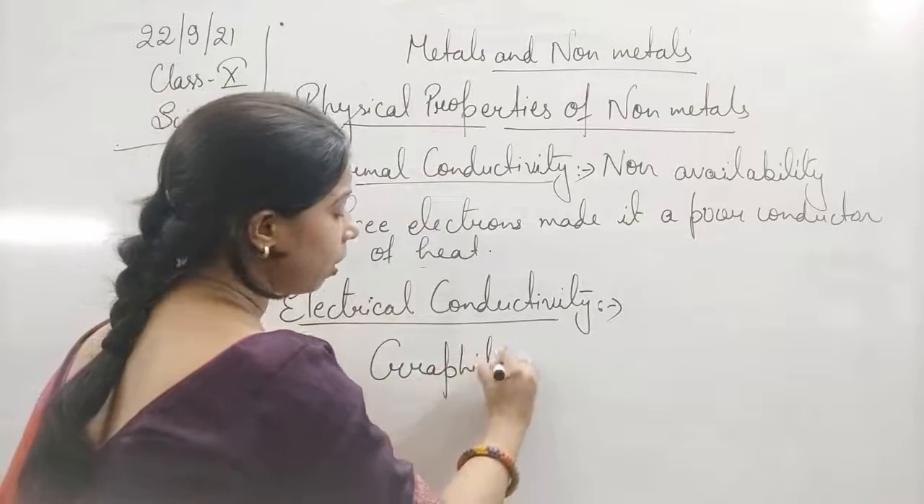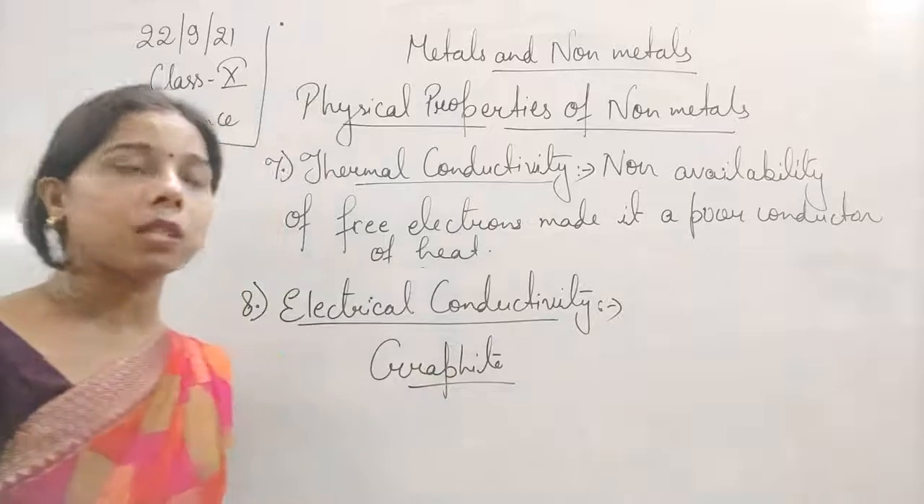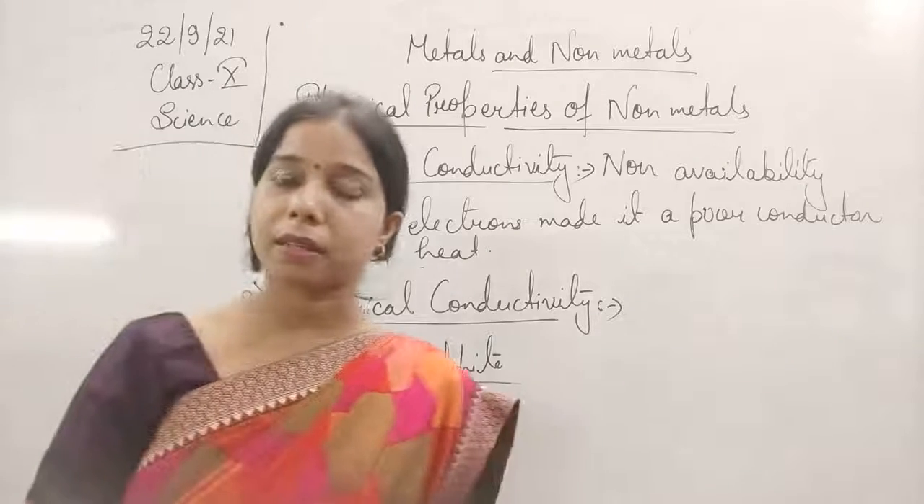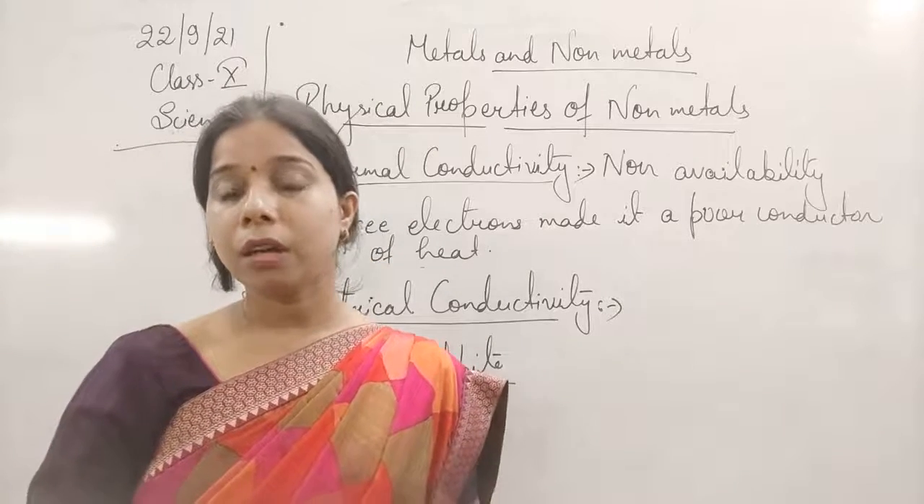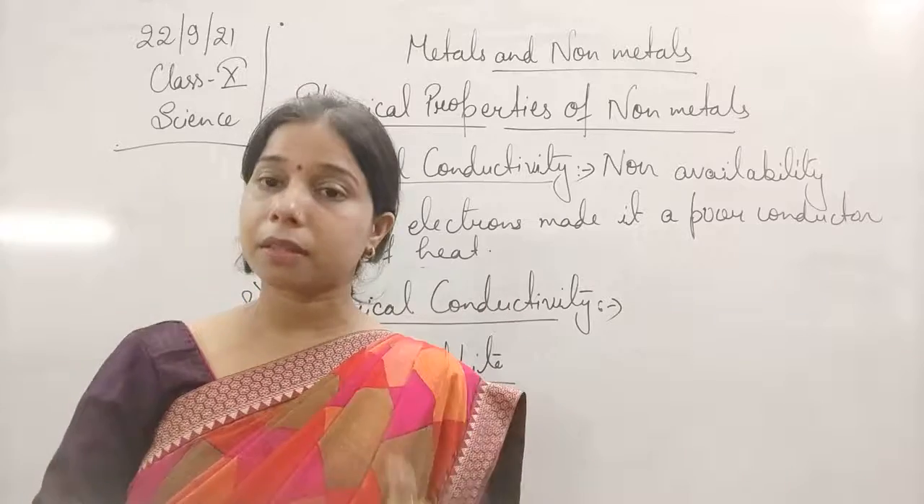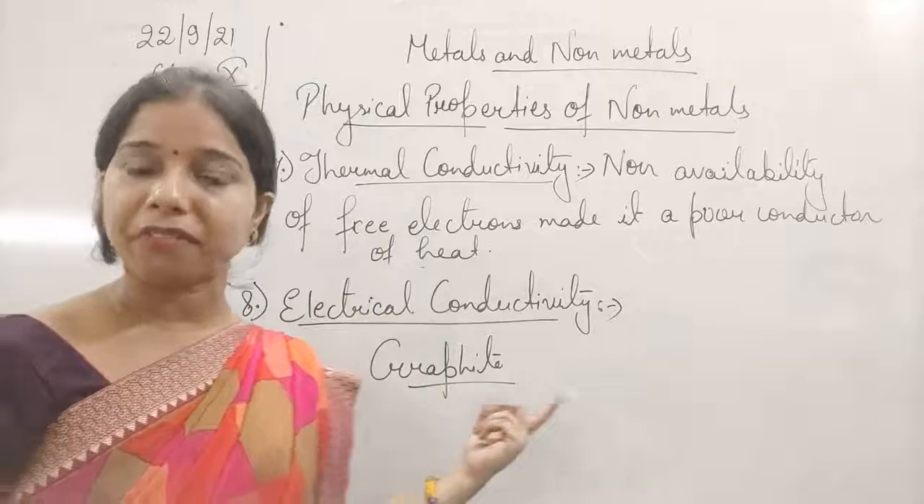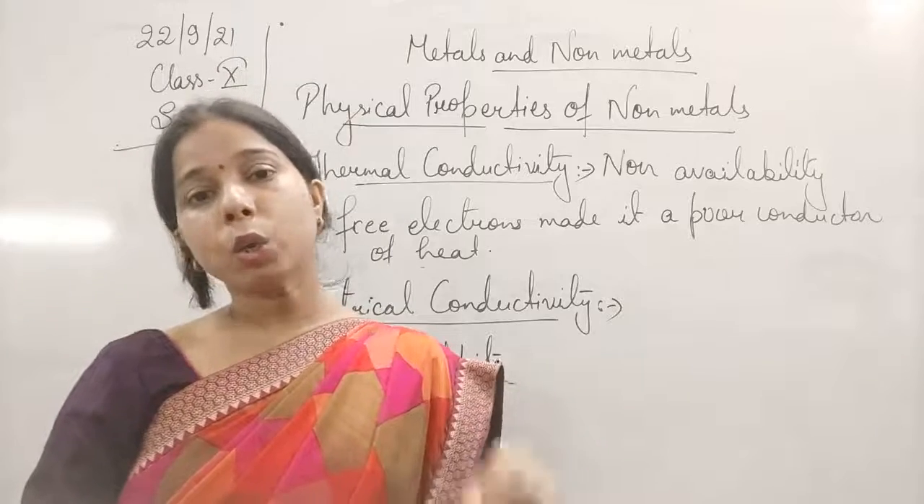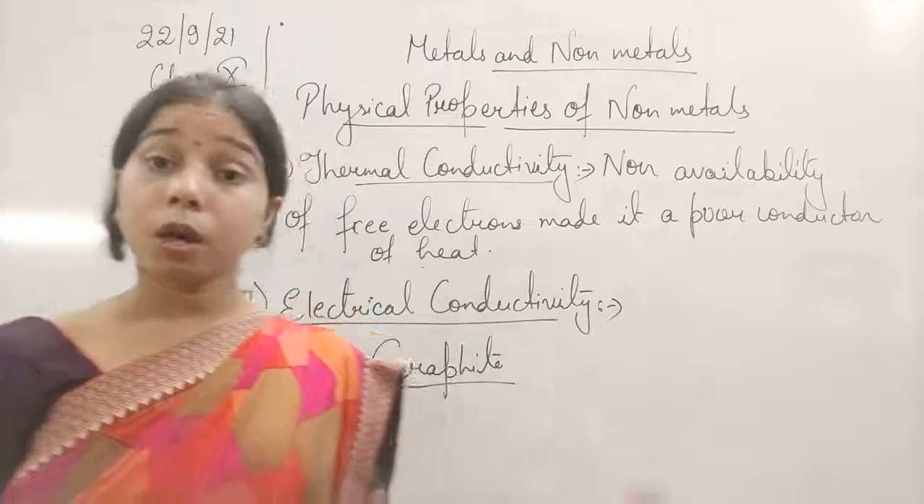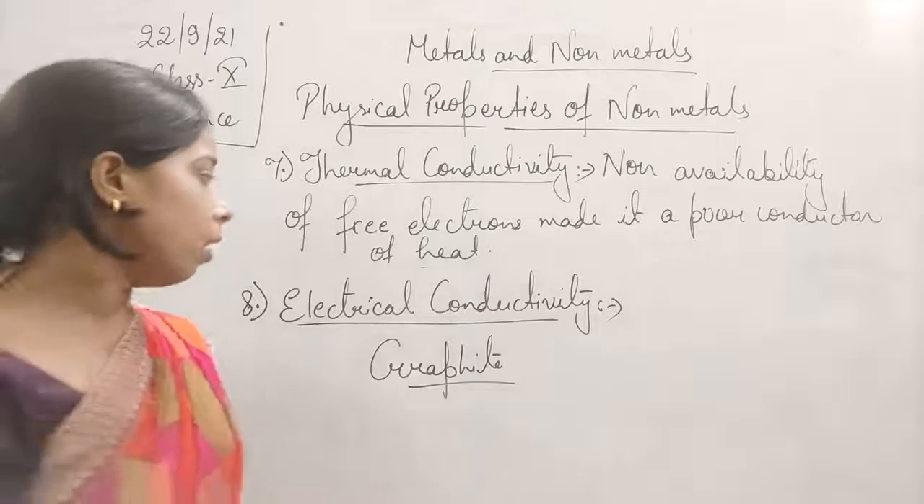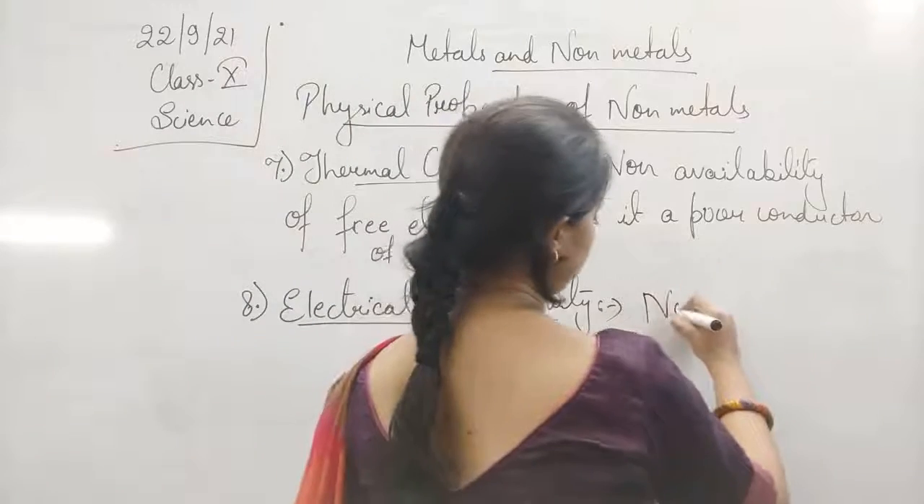Graphite, you have heard about the carbon rods. When we do the process of electrolysis, one of the two electrodes that we use is a carbon rod. That carbon rod is made up of graphite. Graphite is a good conductor of electricity, although it is a non-metal.